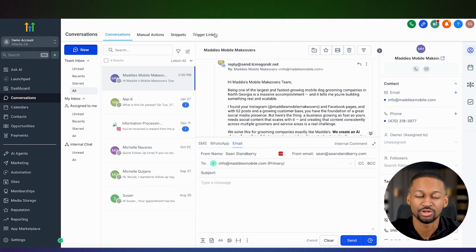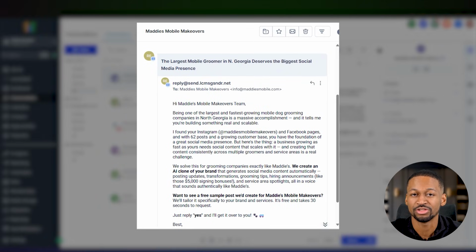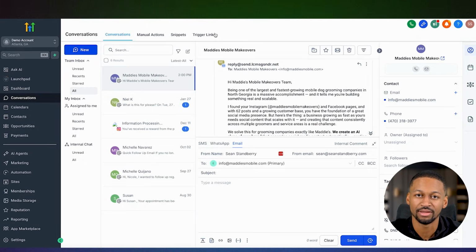A completely personalized, researched outreach email to a real prospect sent directly from GoHighLevel, and I did all of that from a chat window. I didn't write a single word of it. I didn't go into the Conversations tab. I didn't click compose. I just typed send it and it went through.